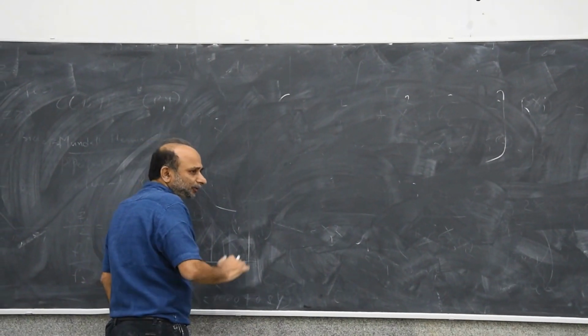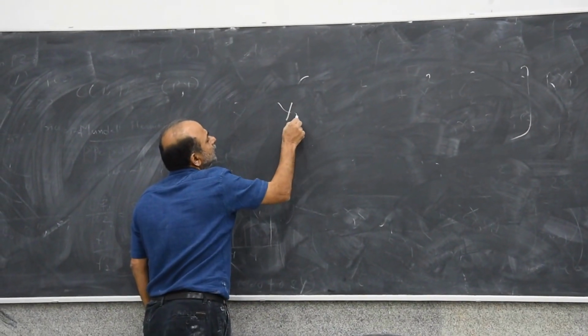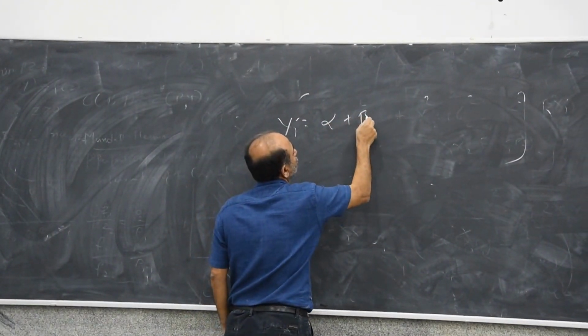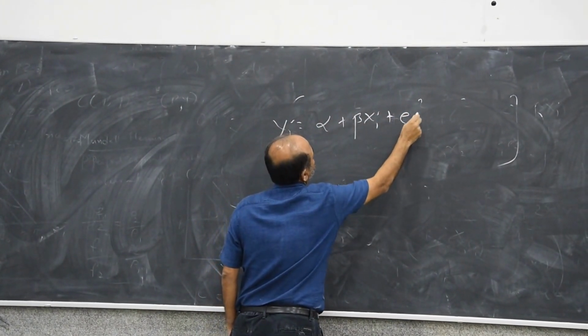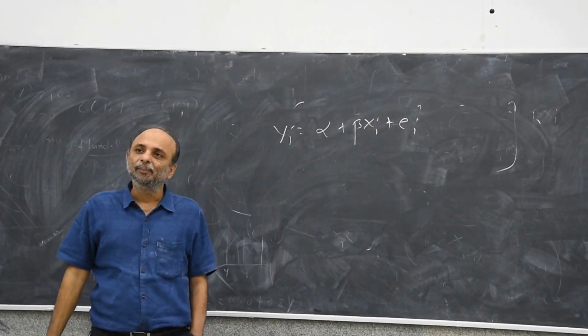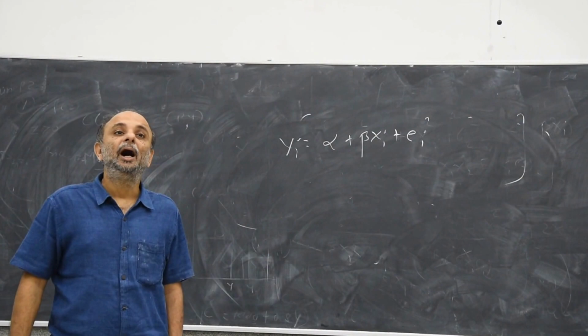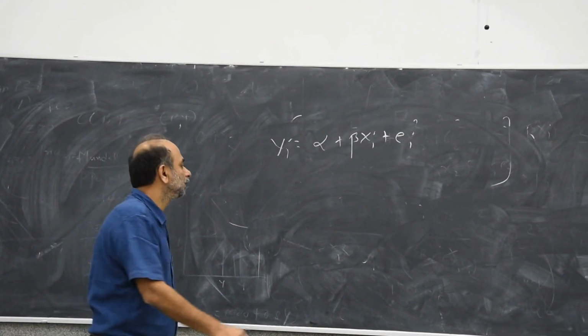Think of a situation like this. Suppose yi is equal to alpha plus beta xi plus ei.